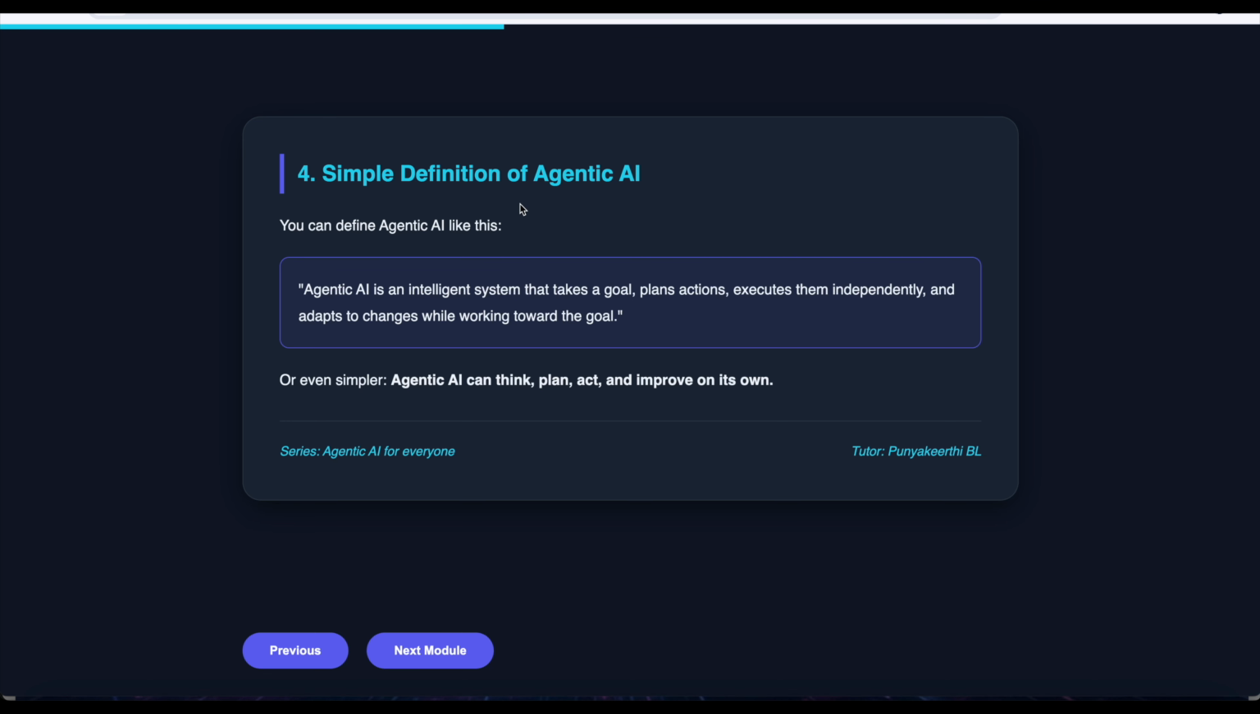Next is a simple definition of agentic AI. You can define agentic AI like this: Agentic AI is an intelligent system that takes a goal, plans actions, executes them independently and adapts to changes while working toward the goal. Or even simpler, we can explain that agentic AI can think, plan, act and improve on its own.